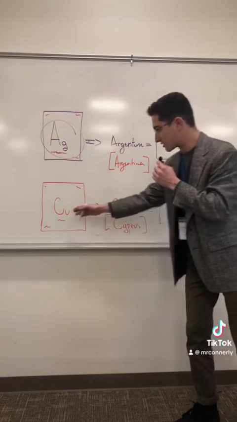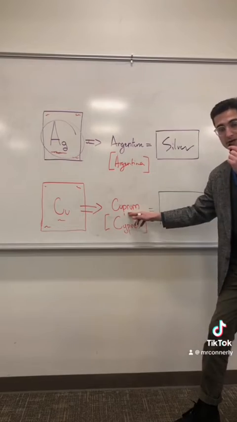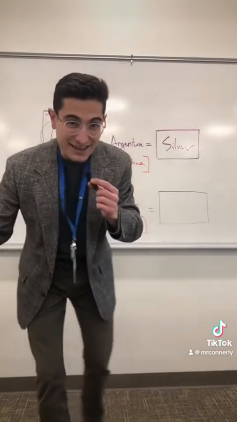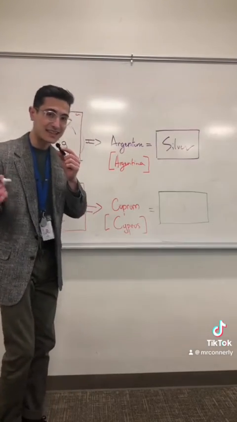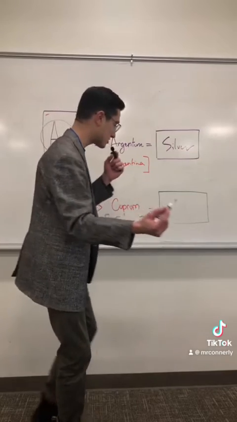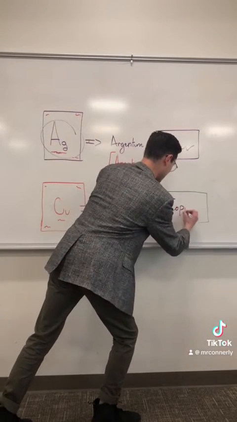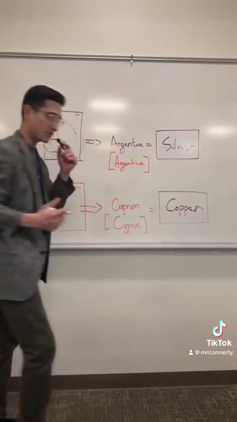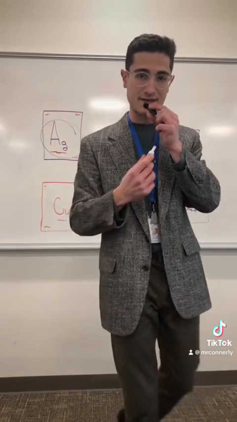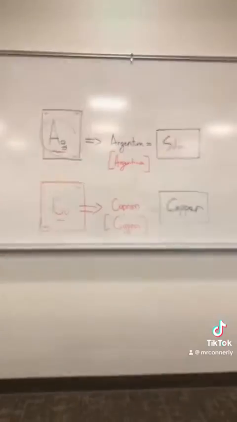Same thing here, Cu comes from the Latin cuprum. Cuprum is actually the Latin word for Cyprus because guess what? On Cyprus, that little island off the coast of Israel and north of Egypt in the Mediterranean, is where they mined a bunch of copper. So if you didn't know, now you know. They've been doing it for about 5,000 years at this point. So that's where we get it. Periodic table is all about historicalness too.